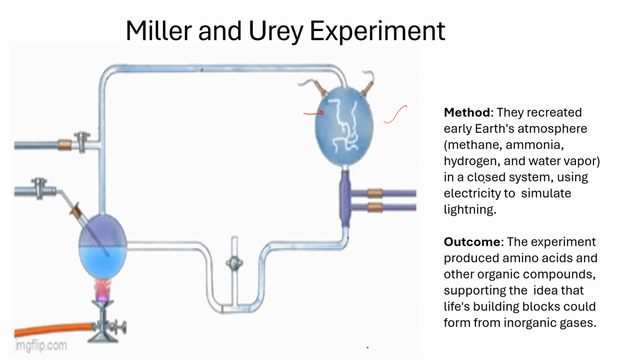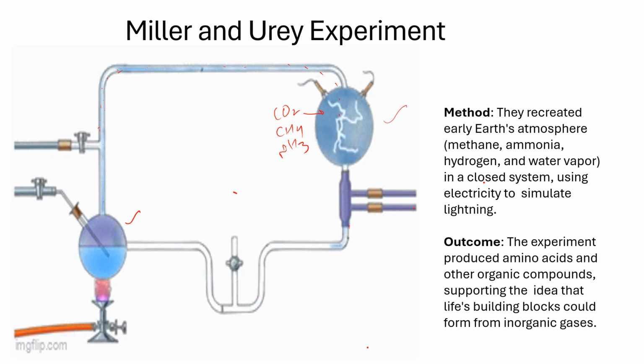Like they put carbon dioxide, methane, ammonia, and they also released water vapors. This is the chamber in which water is being boiled, and all the water vapors are then transported in this chamber.